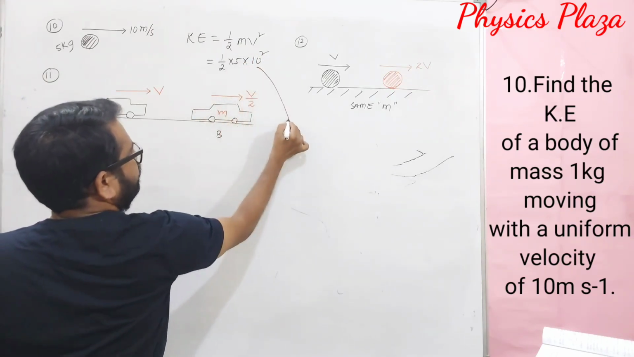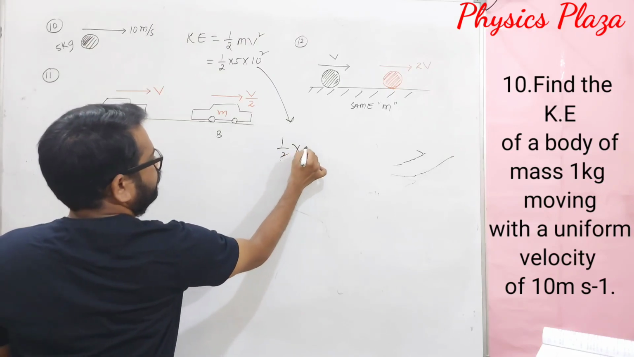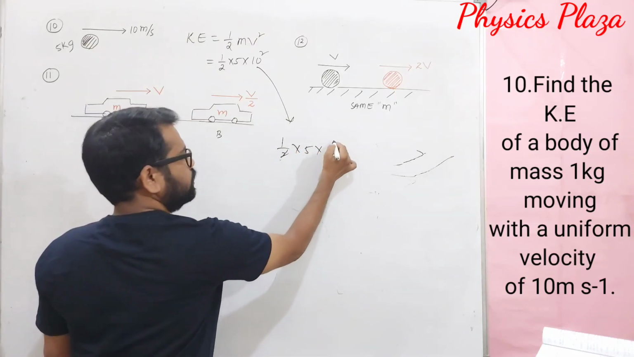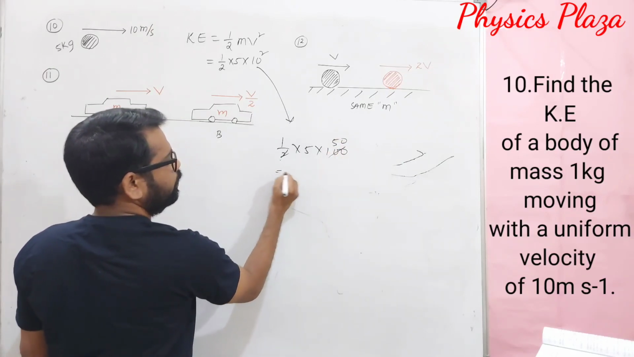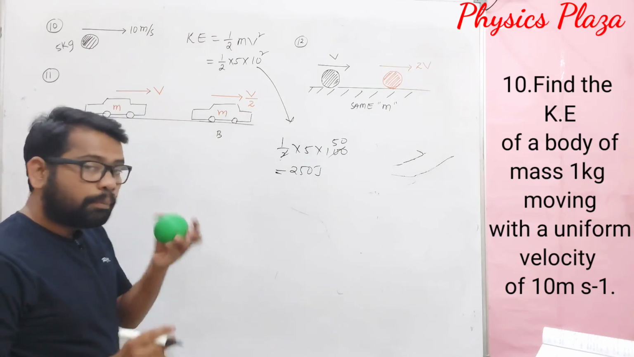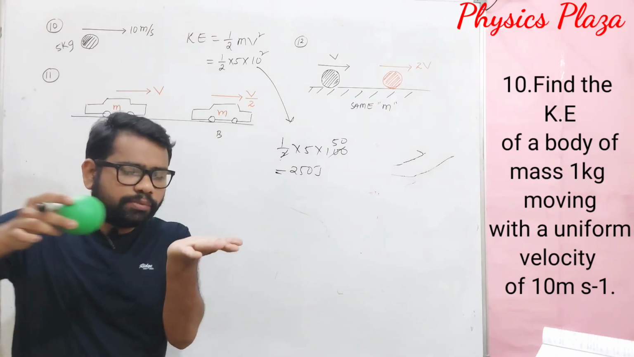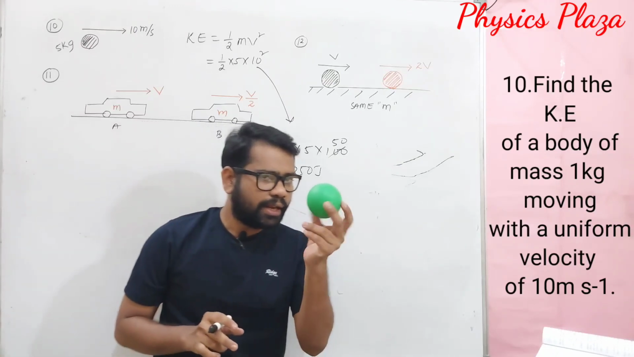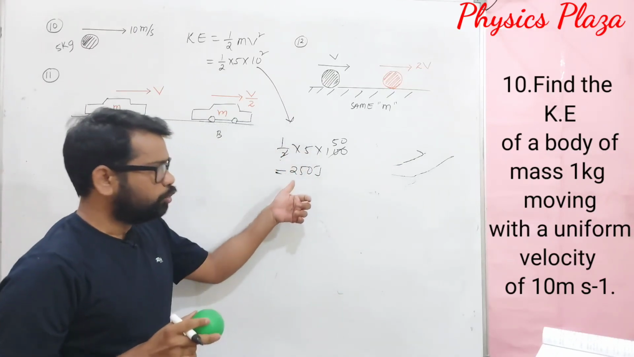So 10 square is what, children? 100. So here it will be 1 by 2 into 5 into 100. So 50 into 5 will be how much? It is 250 joules. So if a body of mass 5 kg is moving with a velocity of 10 meter per second, then what is its kinetic energy? Its kinetic energy is 250 joules.